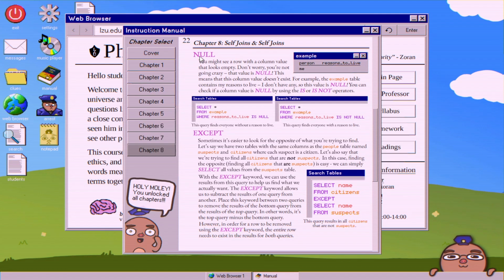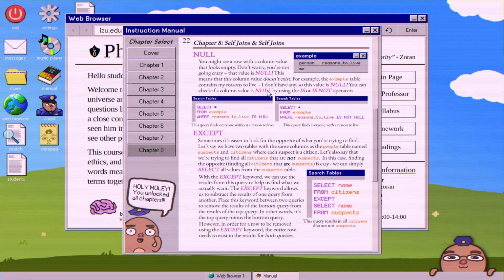Moving on. Null. You might see a row with a column value that looks empty. Don't worry, you're not going crazy. That value is null. This means that this column value doesn't exist. For example, the example table contains my reasons to live. I don't have any, so this value is null.